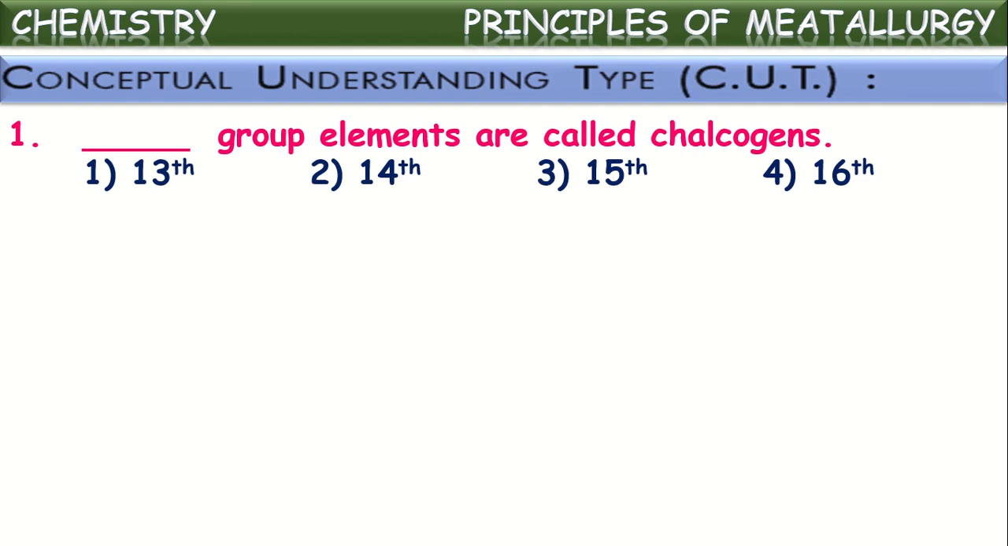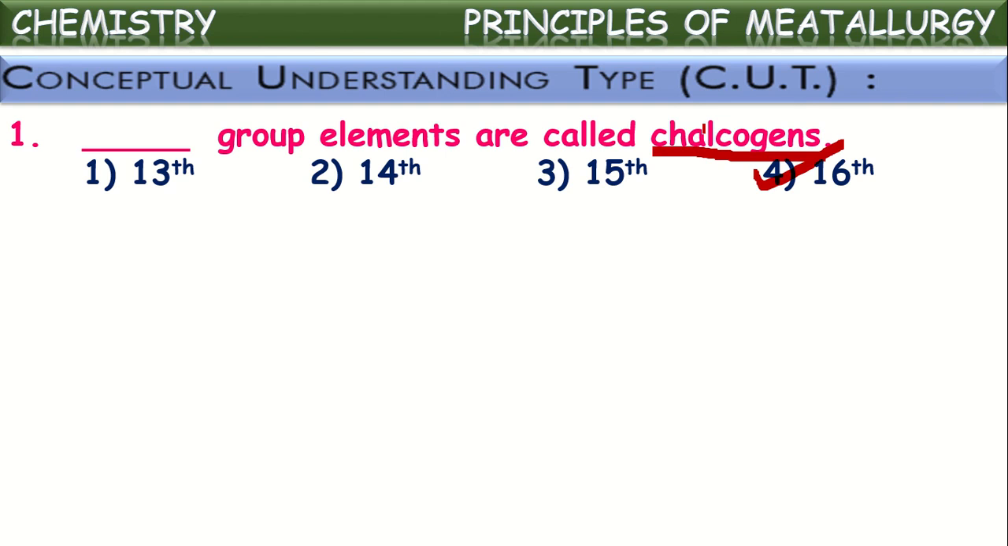Dash group elements are called chalcogens. What does chalcogens mean? Actually, it is a Greek word which means ore formers. Generally, the 16th group elements, namely oxygen, sulfur, selenium, tellurium, and polonium. These 16th group or 6th A group elements are called chalcogens. The meaning of this word chalcogens is ore formers.